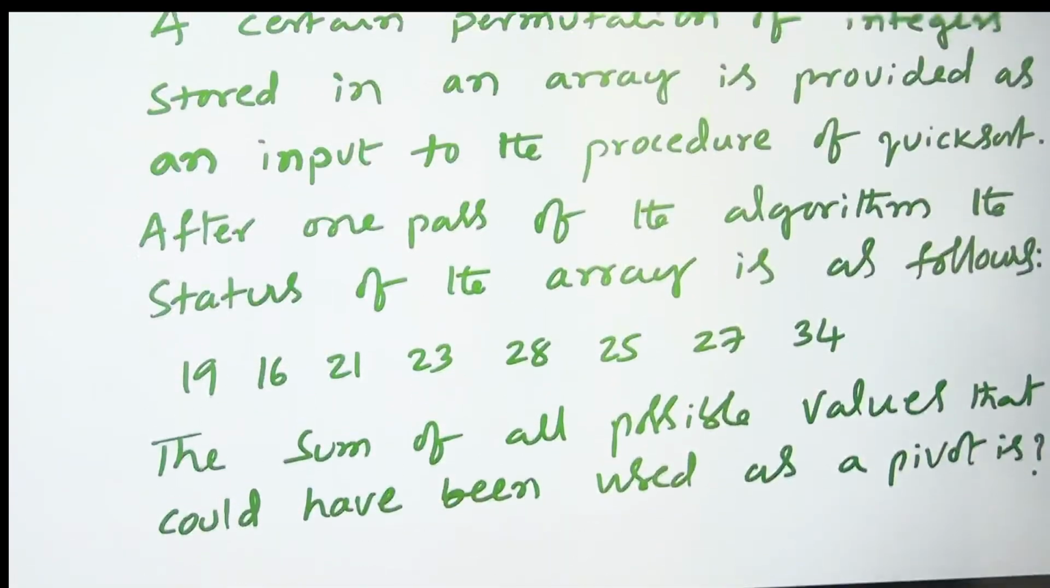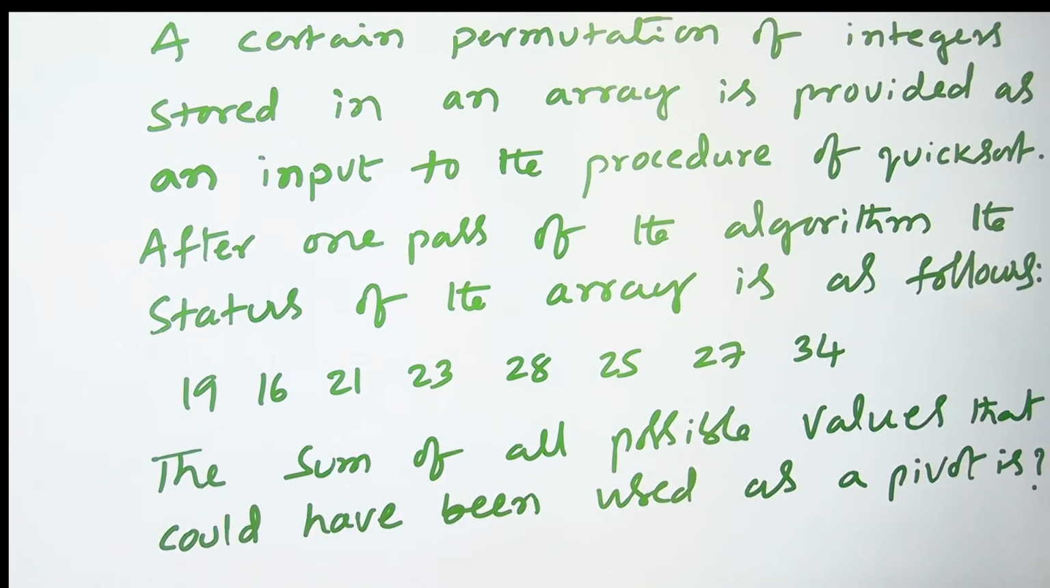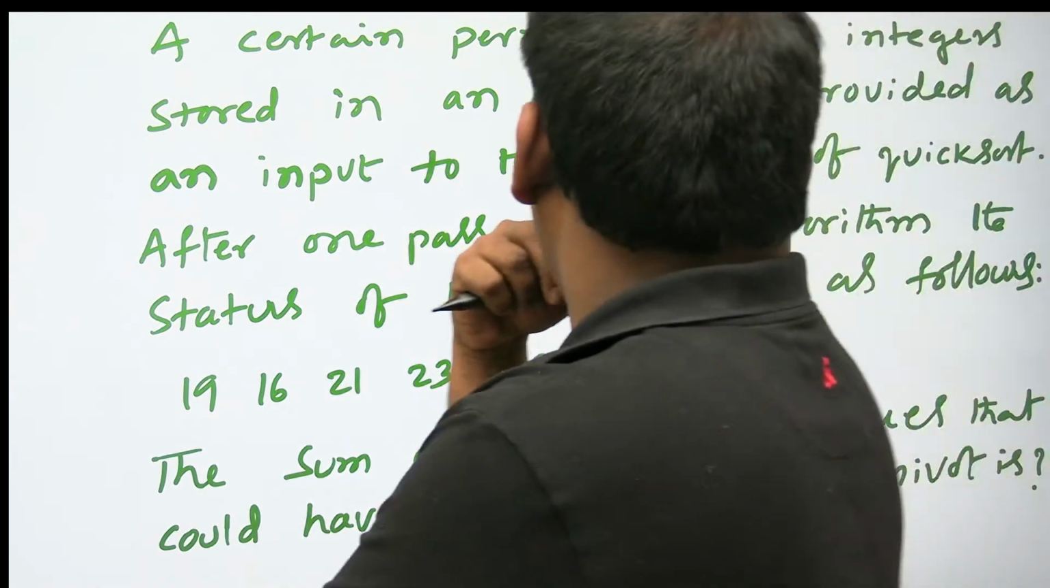Right, this is also a nice problem. Can you check one time? A certain permutation of integers stored in an array is provided as input to the procedure of quicksort. After 1 pass of the algorithm, the status of the array is as follows.